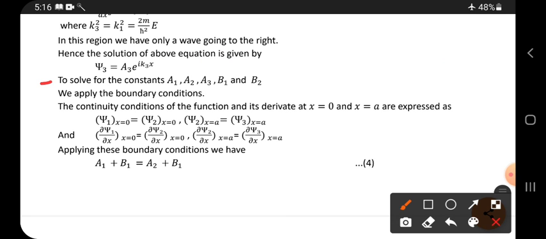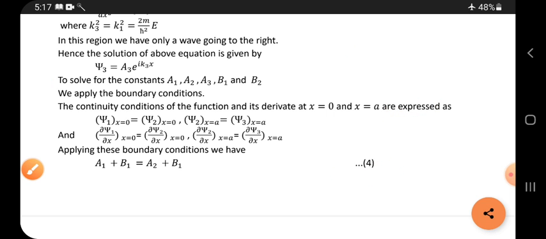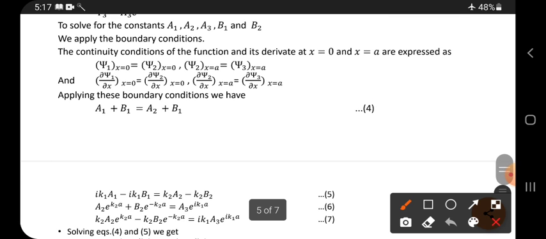So to solve for the constants a1, a2, a3, b1 and b2, we apply the boundary conditions. In the three equations we have taken different constants. In equation 1 we have taken a1 and b1, in equation 2 a2 and b2, but in equation 3 just a3 is taken. Why? Because there is no reflected wave. So what are the boundary conditions?